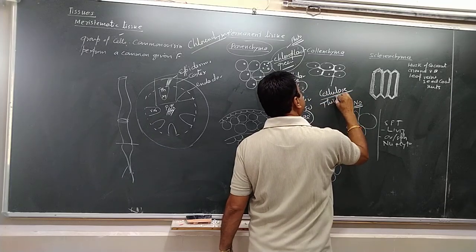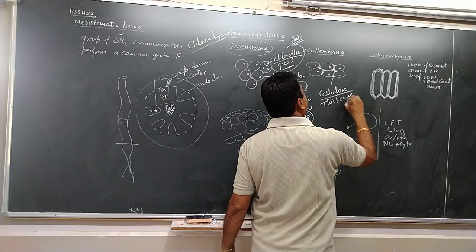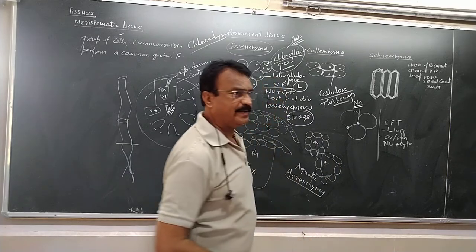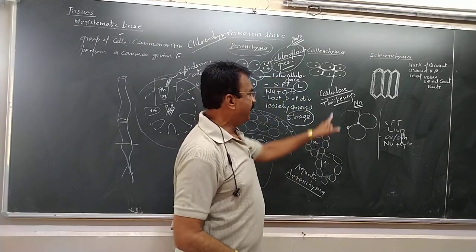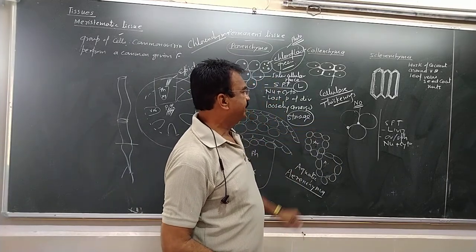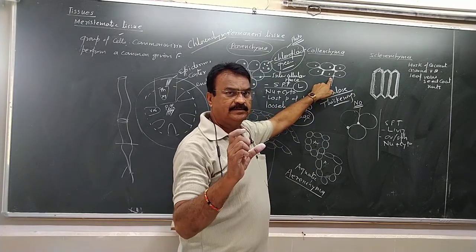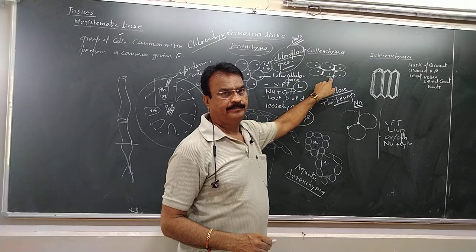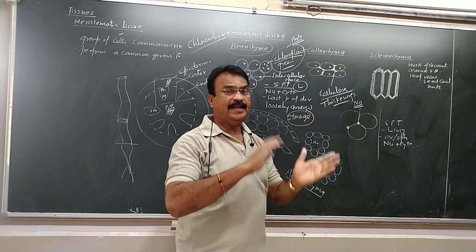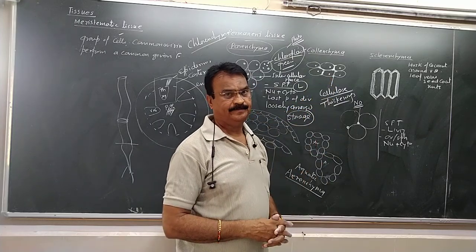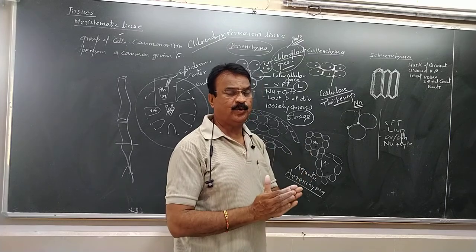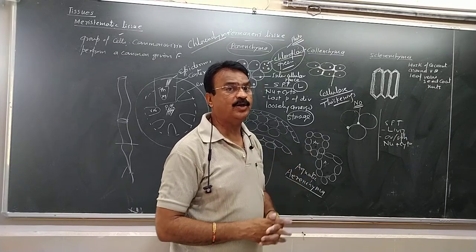Cellulose thickenings are present here. And these cellulose thickenings make the collenchyma elastic. It helps in elasticity of the plant. It provides mechanical support and elasticity to the plant organs.